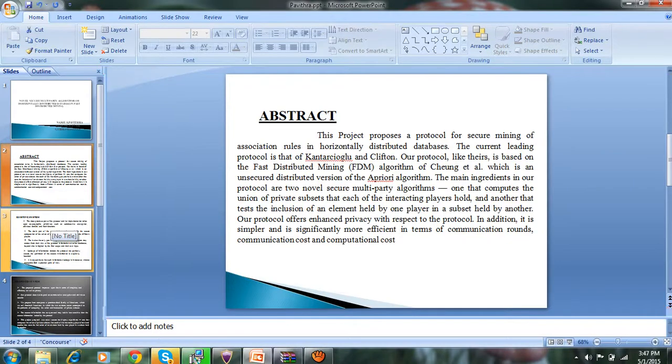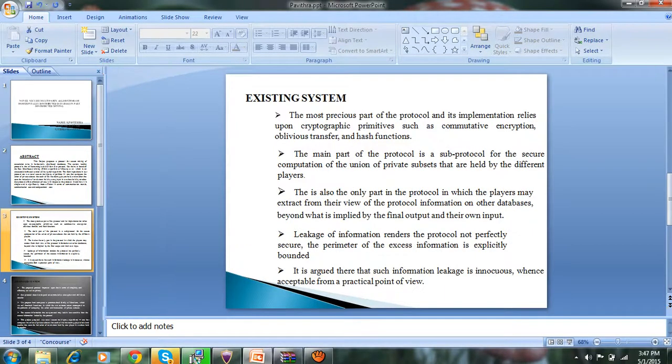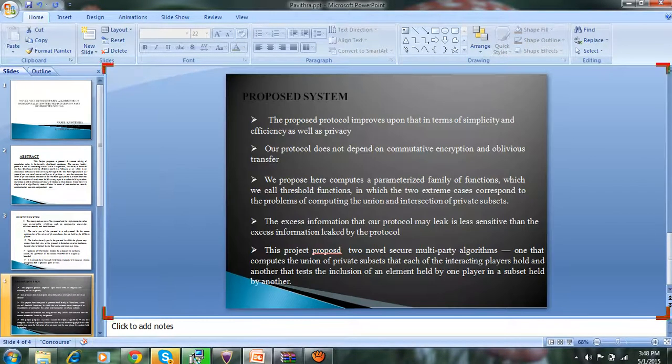Our protocol, like theirs, is based on the fast distributed mining algorithm, and the most costly part of the protocol and its implementation relies upon primitives such as commutative encryption, and this leakage of information renders the protocol not perfectly secure.